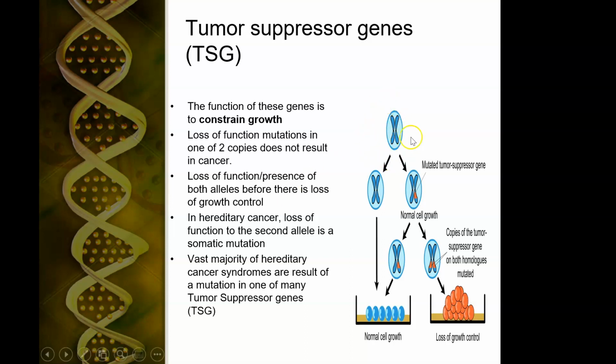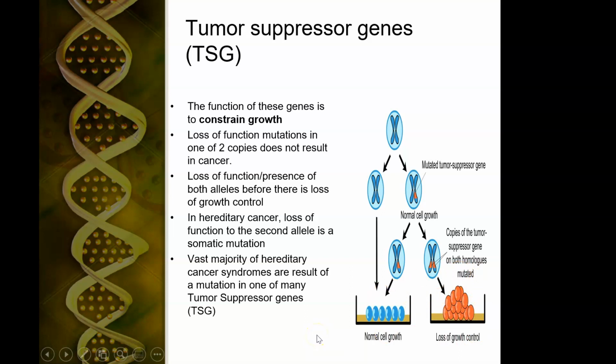So here we have 2 copies of the tumor suppressor gene. They're both working just fine. In a small population, we lose one, and we're still okay. We still have normal growth, but if we lose that second copy, that's a second mutation, now we've lost control and we have uncontrolled cell growth.